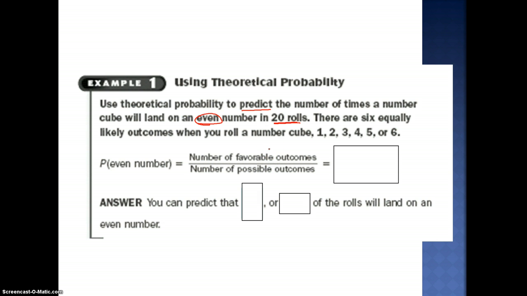A number cube is a die, so it has 6 sides: 1, 2, 3, 4, 5, 6. Let's talk about how many are even. The even numbers are 2, 4, and 6. So there are 3 out of the possible 6.